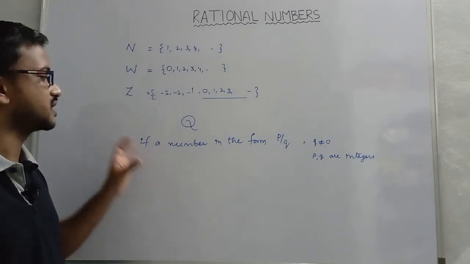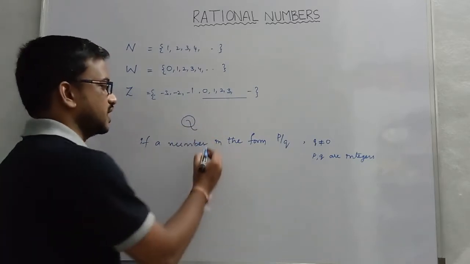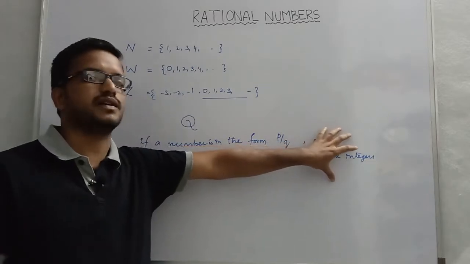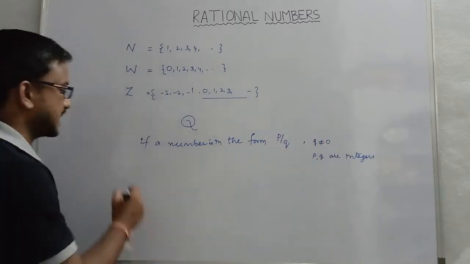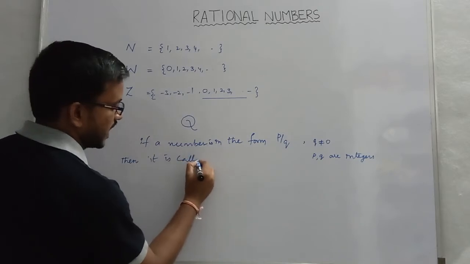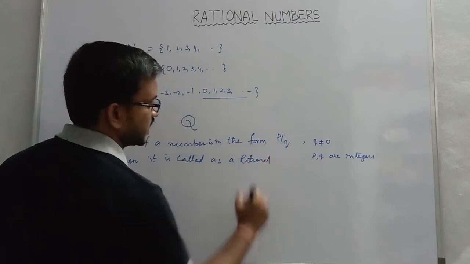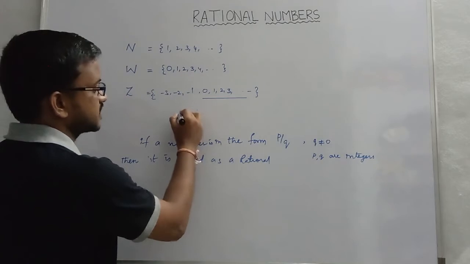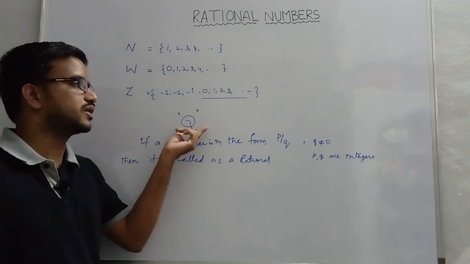What are they? The numbers which are in the form of p by q. If a number is in the form of p by q, and remember these two conditions are very important, where q is not equal to 0 and p, q are integers, then it is called a rational number. And initially we discussed that the set of rational numbers is denoted with the letter Q.